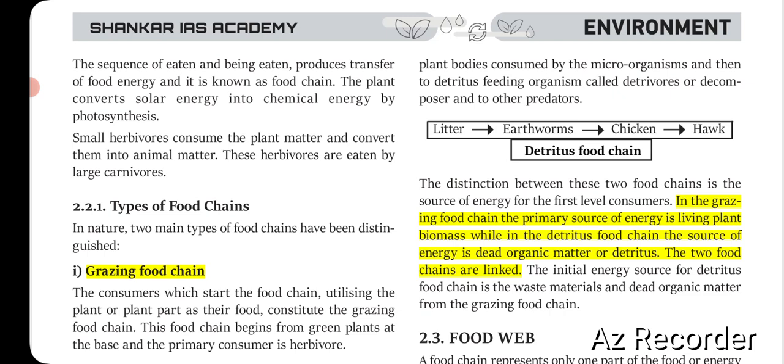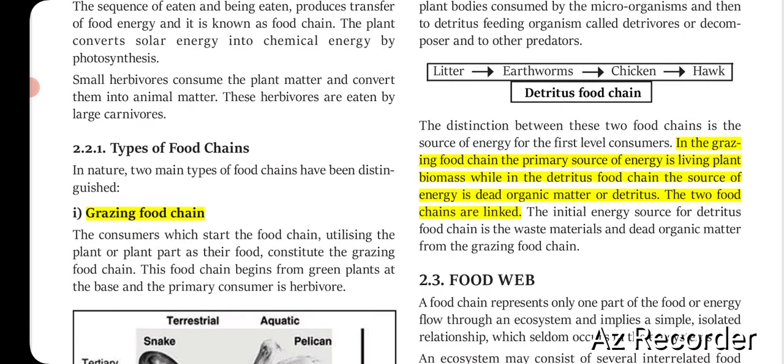Grazing starts from the producers, plants and trees, and the detritus food chain starts from the dead and decaying material, that is the litter, and so on, up to the top carnivore, that is the hawk. Now, what is the distinction between these two food chains? We have already discussed that the distinction is the starting material.